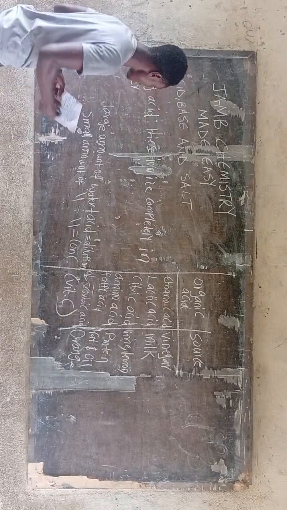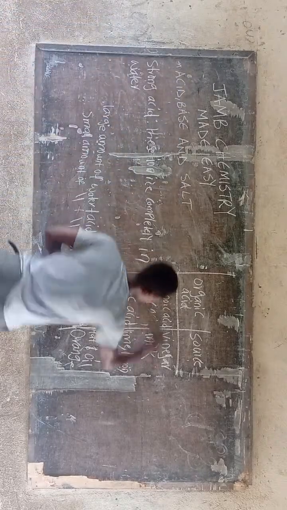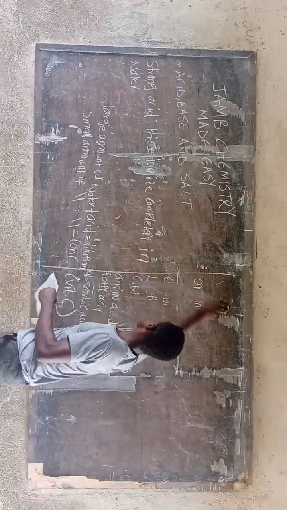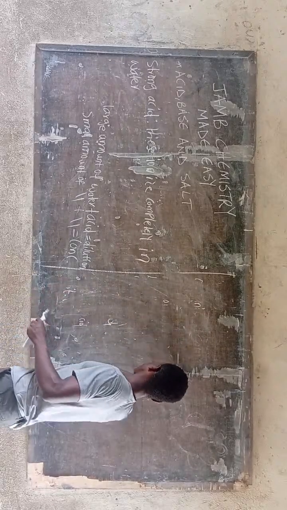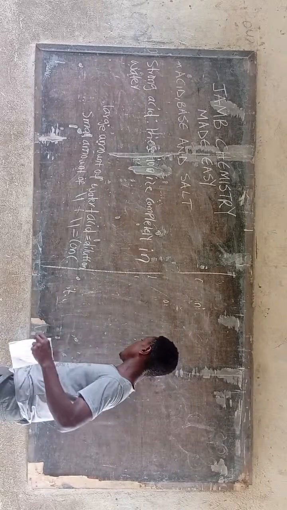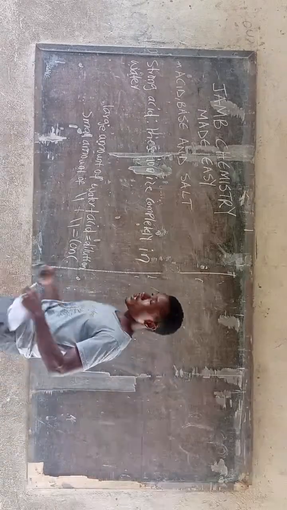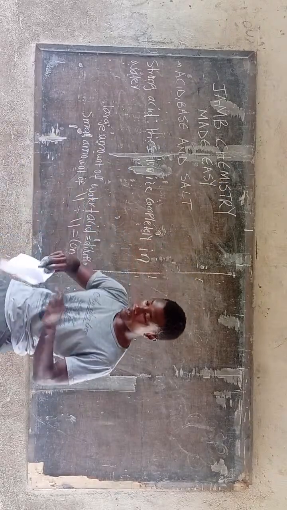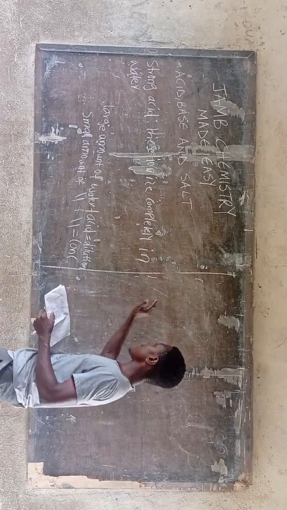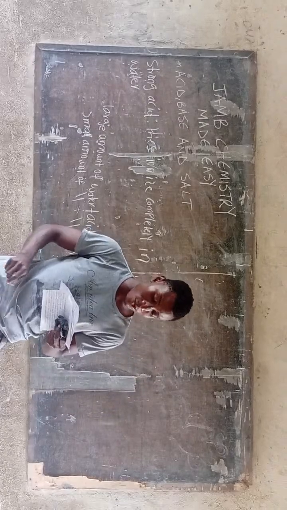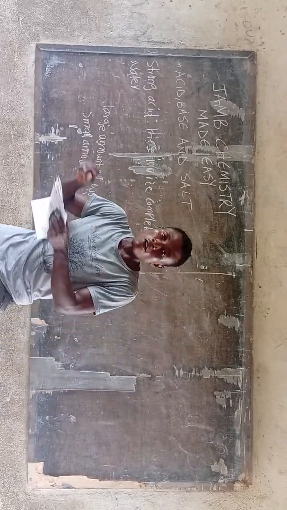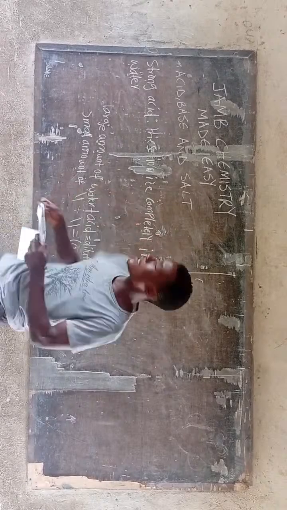Then let's talk about the next point. So let me clean here so that I'll be using all this space too. I'm just giving you key points. That is what I am doing. From the JAMB past questions, I have at least 20 questions from this particular topic. We are going to solve 20 questions from this particular topic. So that's where I am getting the key points from. There's also another concept that is known as the basicity of an acid.